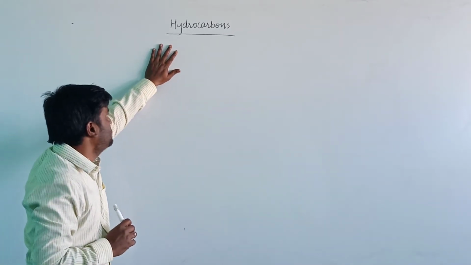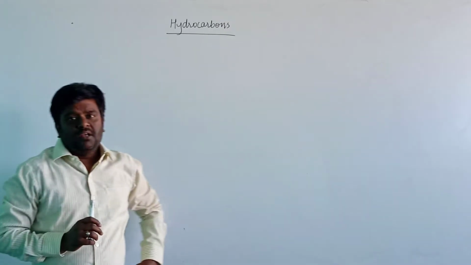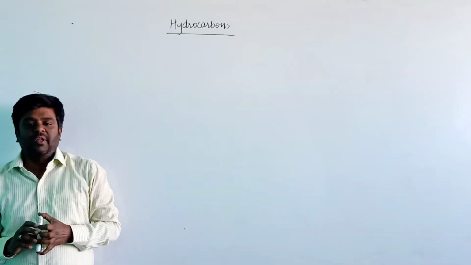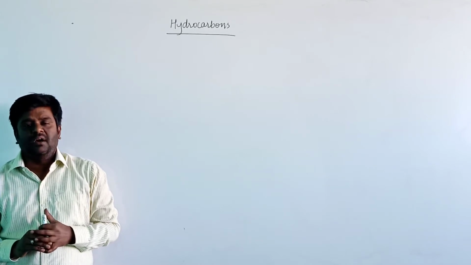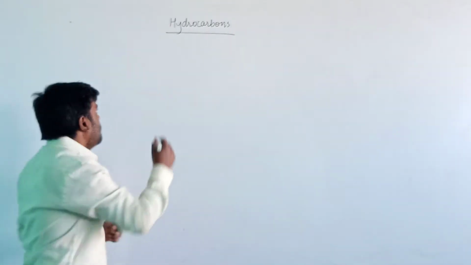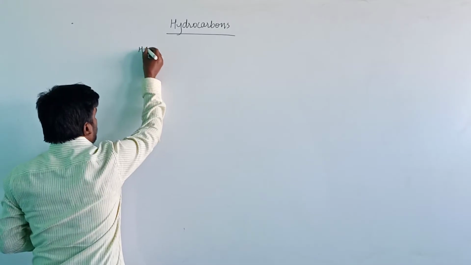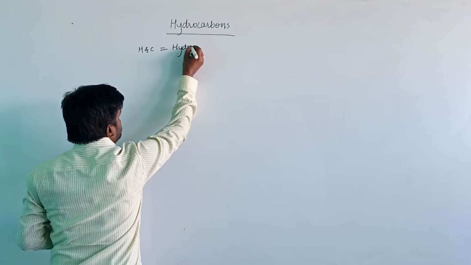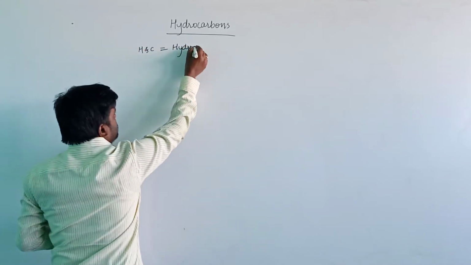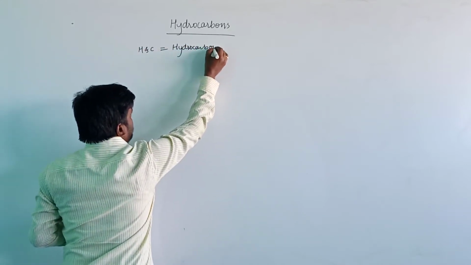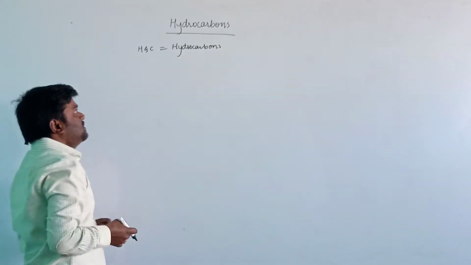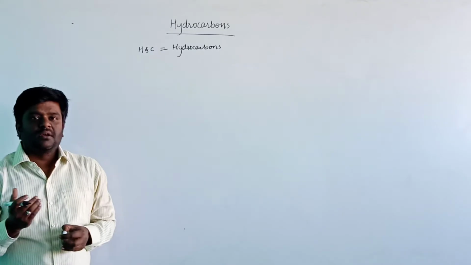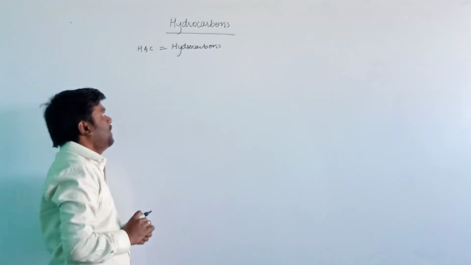Now in today's class we are going to discuss hydrocarbons, the new chapter. The organic compounds which contain hydrogen and carbon are known as hydrocarbons. The name itself shows that the organic compounds which contain hydrogen and carbon are known as hydrocarbons. Then let us discuss the classification of hydrocarbons.